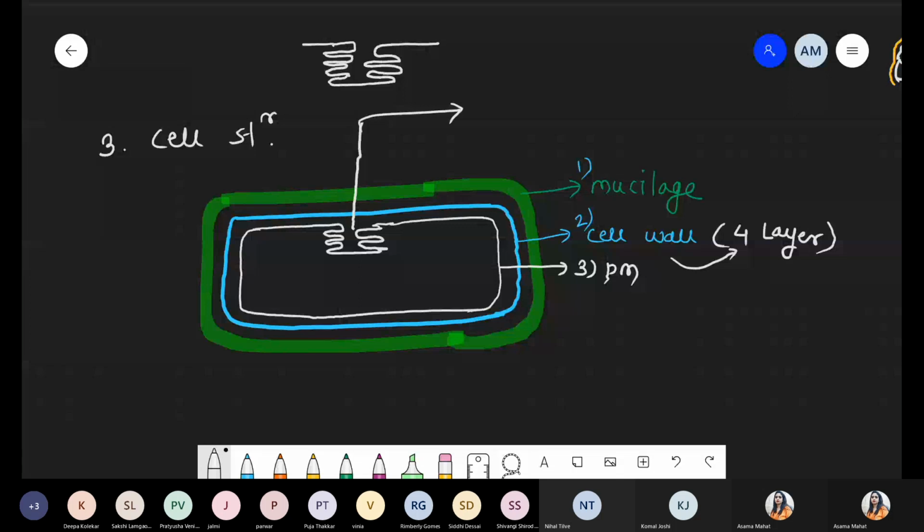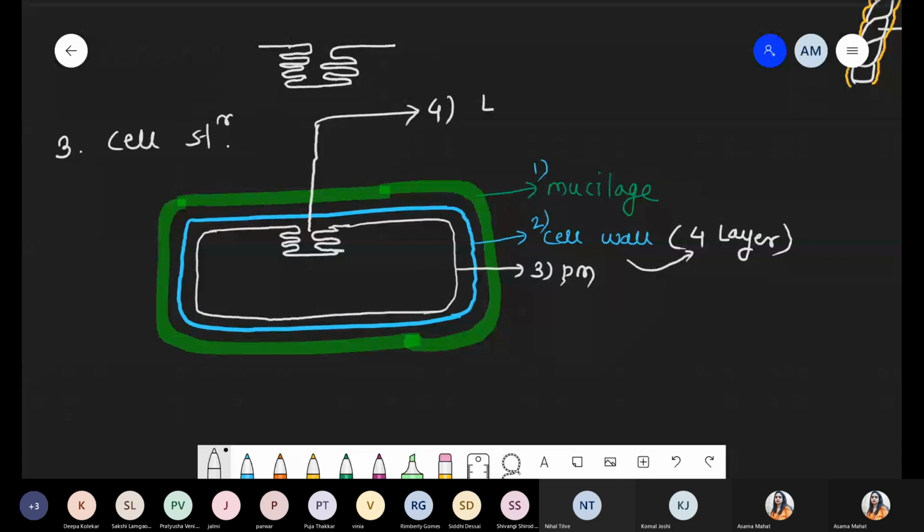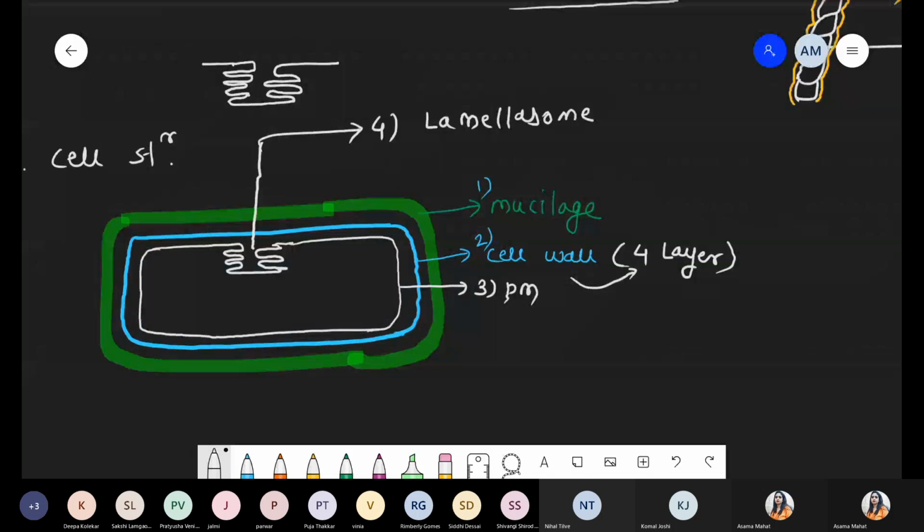These are called lamellizome. So the fourth structure is lamellizome. What is the meaning of lamellizome? It is nothing but ingrowth of plasma membrane in plate form.